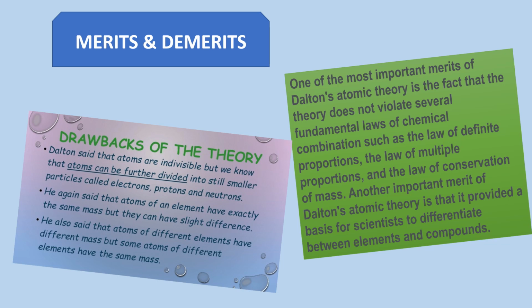Another important merit of Dalton's atomic theory is that it provided a basis for scientists to differentiate between elements and compounds, because this is the first idea given by John Dalton about this atom concept.